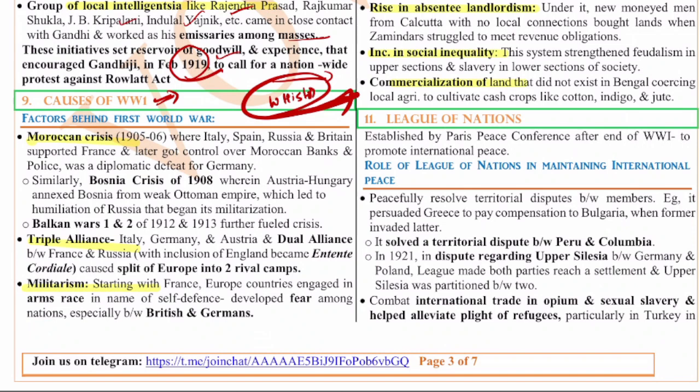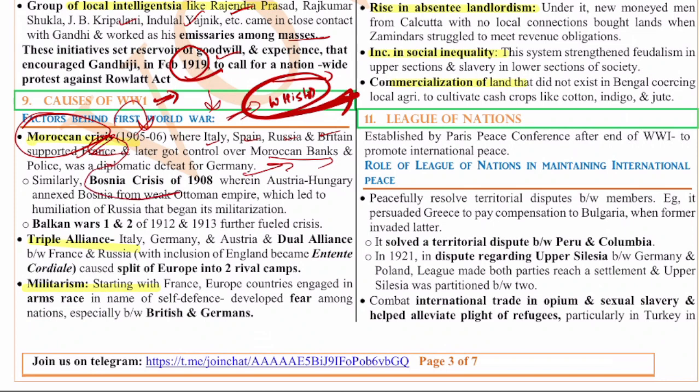So if you see the factors behind World War I, first is the Moroccan crisis of 1905-1906, where Italy, Spain, Russia, Britain supported France and later got control over the Moroccan banks and the police, and it was a diplomatic defeat for Germany. At the end of the day, if you see the world wars, they are nothing but the struggle for the colonies by these imperialist countries. So that has created the major tussle. So that is the Moroccan crisis of 1905-1906.